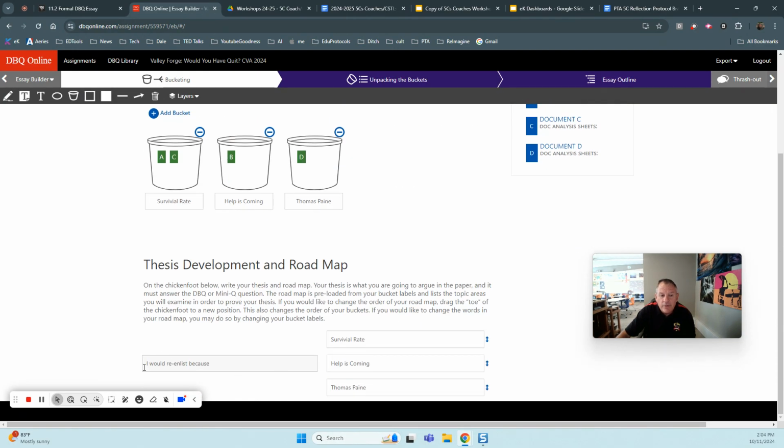Now, this is going to help you develop your claim. So you would have to type, I would re-enlist, and then however you name these buckets, those are going to be the three things that you are going to prove in your DBQ.